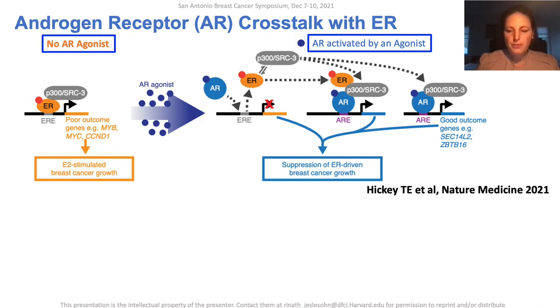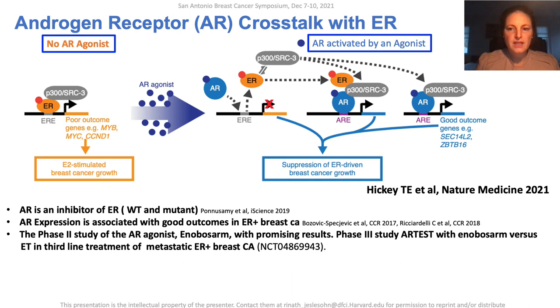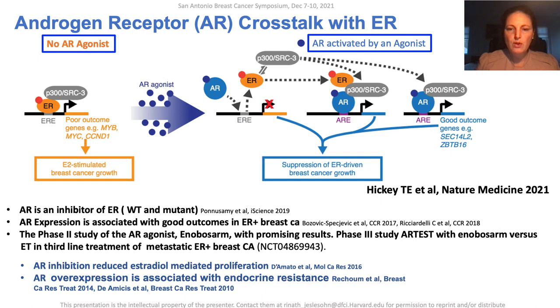tumor suppression. In line with this study, a second study showed that AR is an ER inhibitor, and AR expression is associated with good outcomes in ER-positive breast cancer. Importantly, promising results were seen in a phase 2 study of an AR agonist, enobosarm, in ER-positive metastatic breast cancer. And based on these results, there is an ongoing phase 3 study of enobosarm. However, previous studies showed that AR inhibition reduced estradiol-mediated proliferation, and AR overexpression is associated with endocrine resistance.